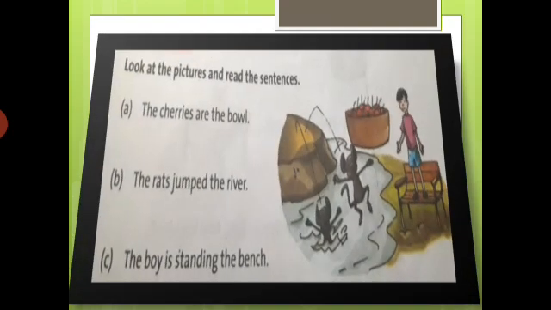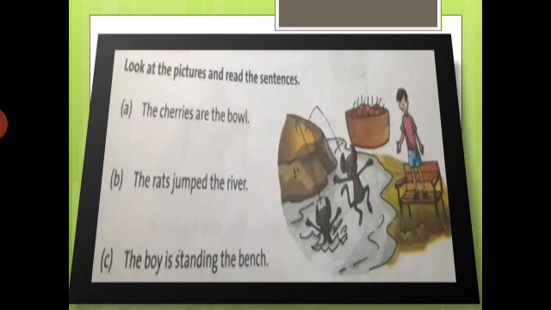Okay, what is next? Okay, look at the picture and read the sentence. This is a picture along with some sentences. Now read the sentences loudly. Number A. The cherries are the bowl. The cherries are the bowl. Number B. The rats jumped the river. The rats jumped the river. Number C. The boy is standing the bench. The boy is standing the bench.